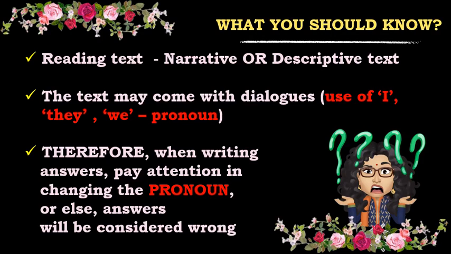The reading text in this section can either be narrative or descriptive, and the text will come with dialogues. When it comes with dialogues, the text uses the pronoun I, they or we. Therefore, when writing answers, especially in comprehension questions, pay attention to changing the pronoun or else the answer will be considered wrong.